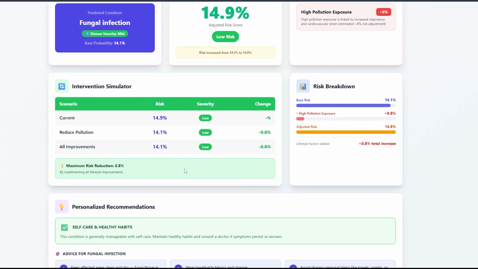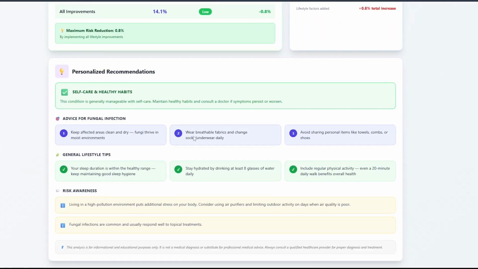Then we have this personalized recommendation engine, where we give personalized advice. In my case, the personalized recommendation is: this condition is generally manageable with self-care, maintain healthy habits, and consult a doctor if symptoms persist or worsen. And advice for fungal infection: keep affected areas clean and dry, wear breathable fabrics and change socks, and avoid sharing personal items like towels, combs, or shoes. So this is the best advice one can get for the fungal infection.